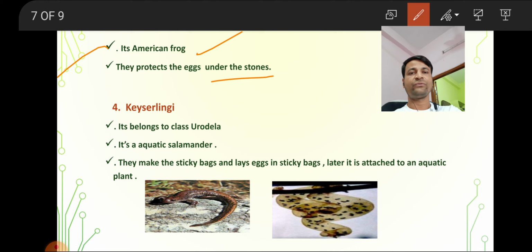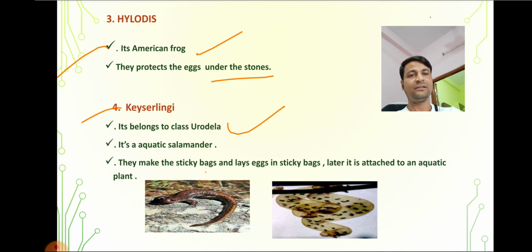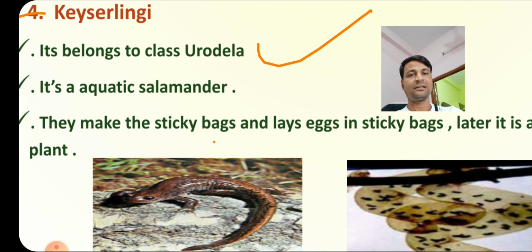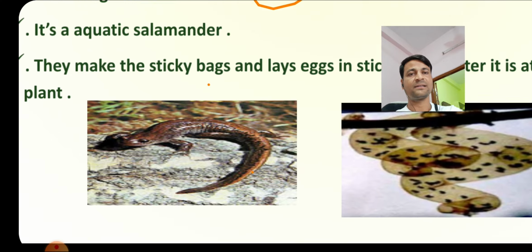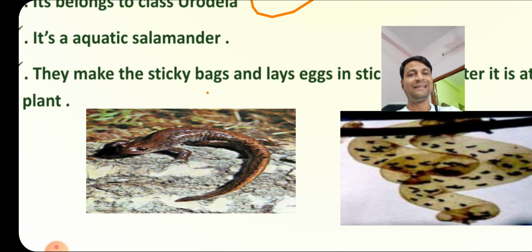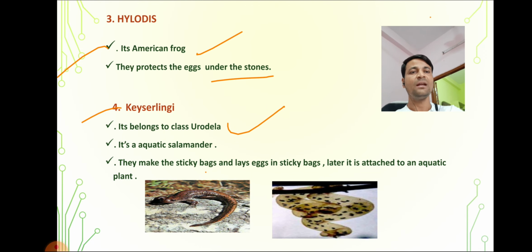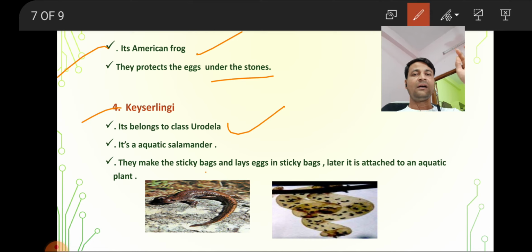Now the fourth frog, Caecilian. Okay, it belongs to the class Urodela. In the first part I said the Urodelan amphibians look like lizards. Next, how does it protect the eggs?